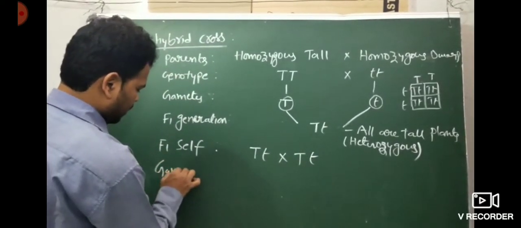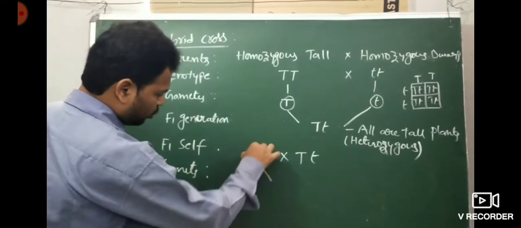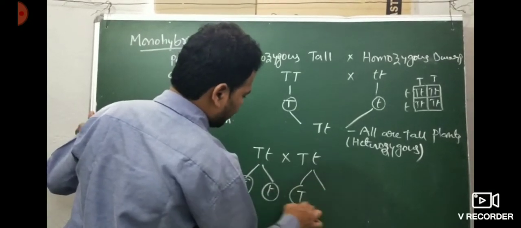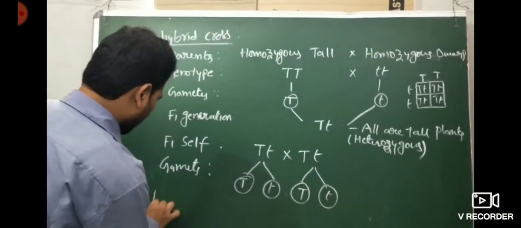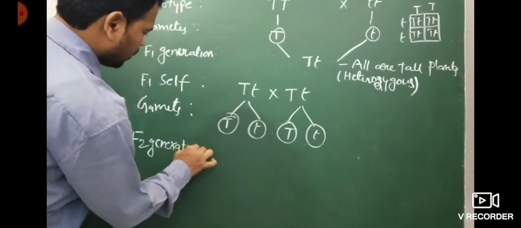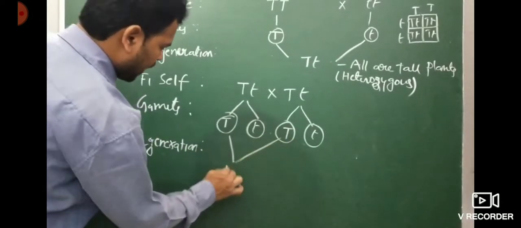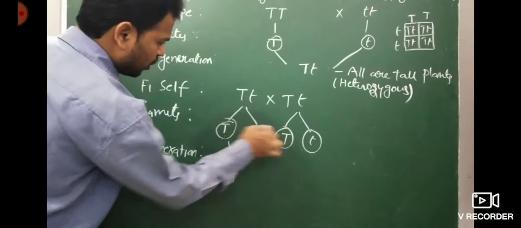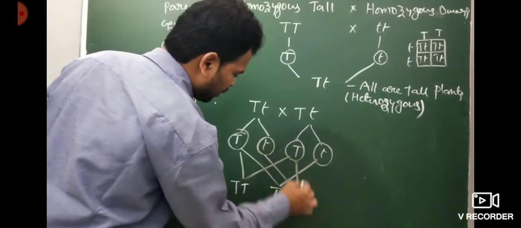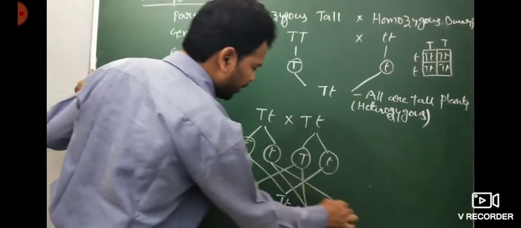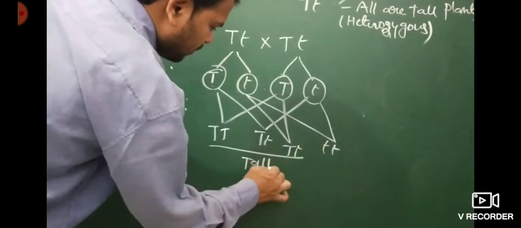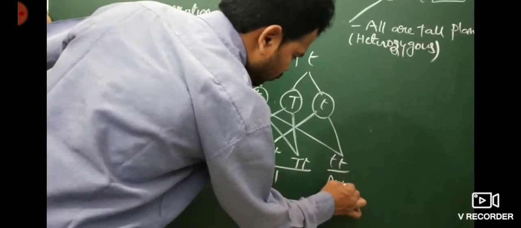The gametes are heterozygous, so two different types of gametes are produced: capital T and small t. Then the F2 generation combines them: capital T with capital T, capital T with small t, small t with capital T, and small t with small t. Since capital T is dominant, these three are tall plants and this one is a dwarf plant.